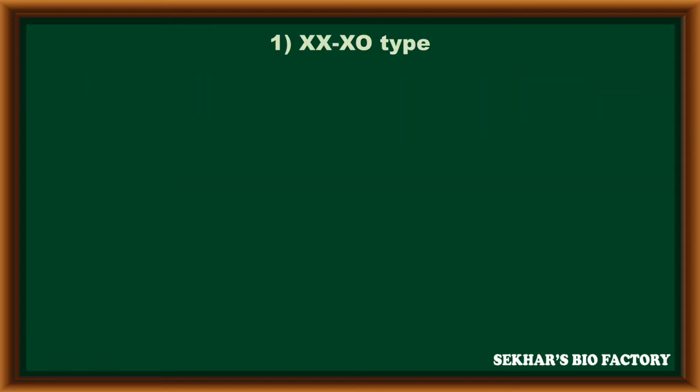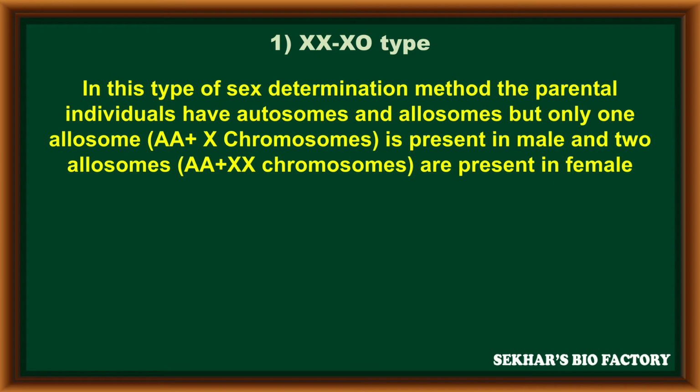In the XX-X0 type of sex determination, the parental individuals have autosomes and allosomes, but only one allosome, like autosomes plus X chromosome, is present in male, and the two allosomes, XX chromosomes, are present in female.